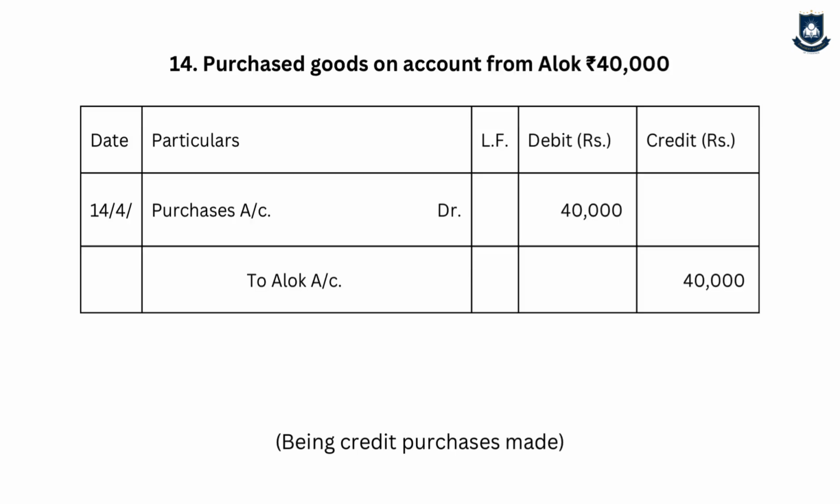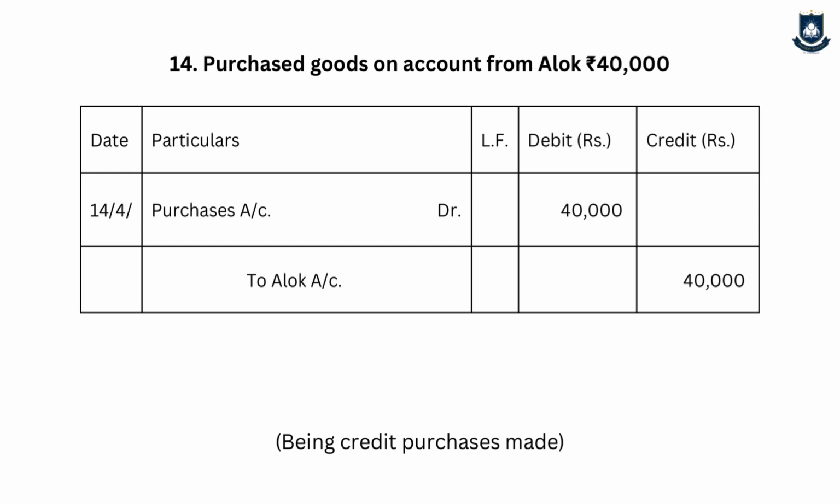In the next transaction, we have purchased goods on account from Mr. Alok rupees 40,000. Now the journal entry, as discussed earlier, on account means it's a credit transaction, so we have purchased and we have not paid, so the business has to pay to Mr. Alok on a future date, so it is payable, so it is liability.